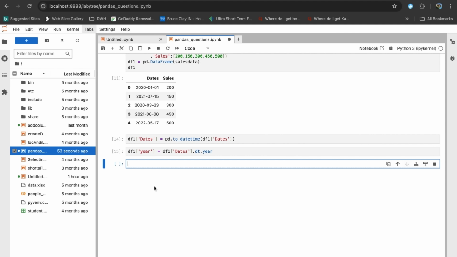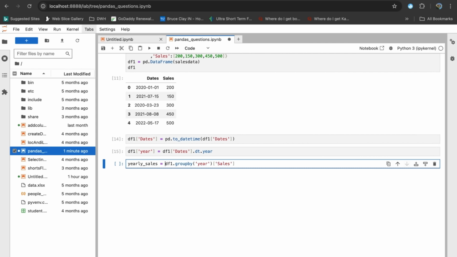Now we'll determine the yearly sales. So let's declare a variable to hold the yearly sales. It will be yearly_sales. It will be now df1.groupby, within brackets we'll pass year, and after that within square brackets we'll write sales.